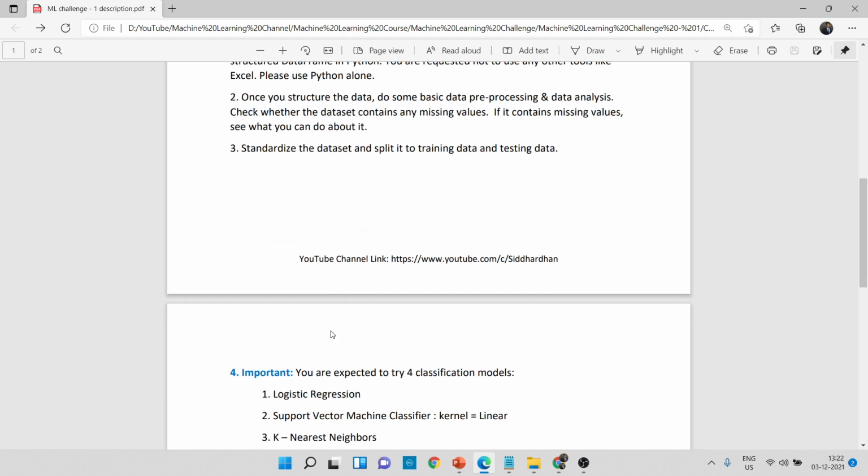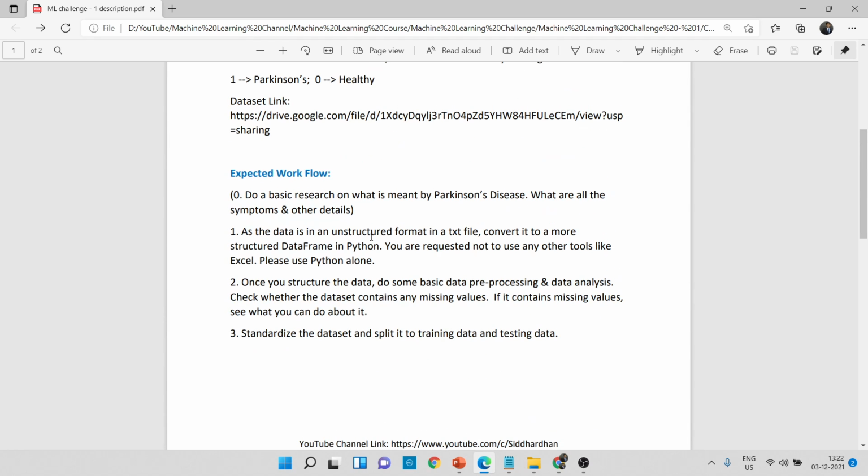These are all the steps that you need to follow. First, you need to structure this data. This is the main part of this challenge: how we are going to structure this data. You will be using mainly Python, and Python alone, so don't use any other data tools. After you structure this data, do some basic pre-processing and analysis and so on.